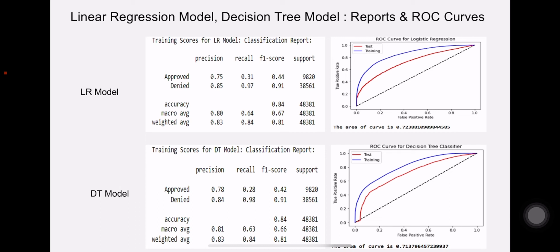With regards to the decision tree model, the maximum depth was 15 and minimum split sample was 10, while the accuracy I got was 84% and the area under the ROC curve was 0.713.